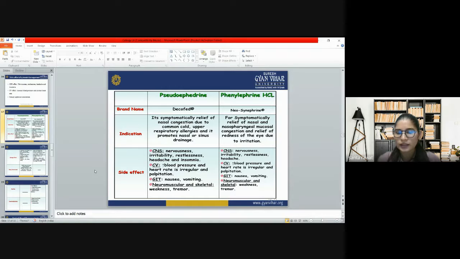Then side effects: it can cause nervousness in the CNS, irritability, restlessness, and headache. In the cardiovascular system, it increases the blood pressure, and causes irregular heart rate and palpitation. In the GIT, it causes nausea and vomiting. And in the neuromuscular and skeletal system, it causes weakness and tremor.